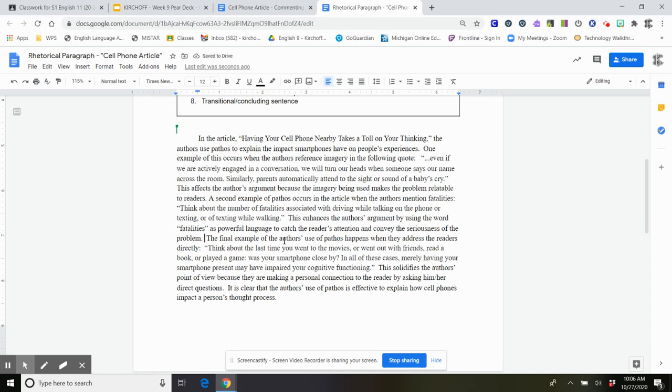The final example of the authors' use of pathos happens when they address the readers directly. "Think about the last time you went to the movies or went out with friends, read a book, or played a game. Was your smartphone close by? In all of these cases, merely having your smartphone present may have impaired your cognitive functioning." This solidifies the authors' point of view because they are making a personal connection to the reader by asking him or her direct questions. It is clear that the authors' use of pathos is effective to explain how cell phones impact a person's thought process.